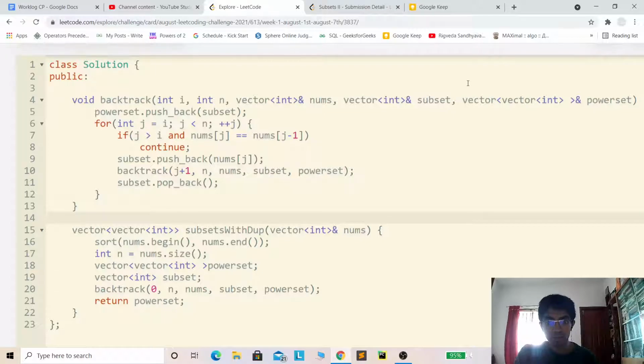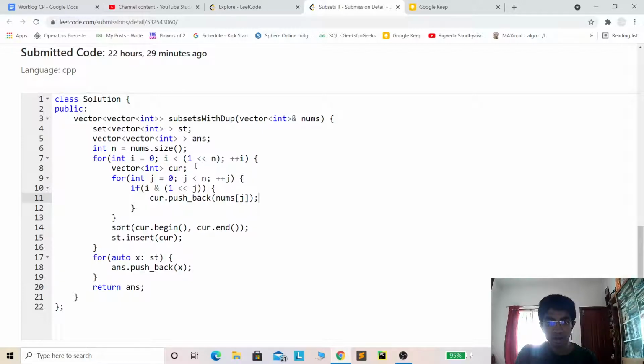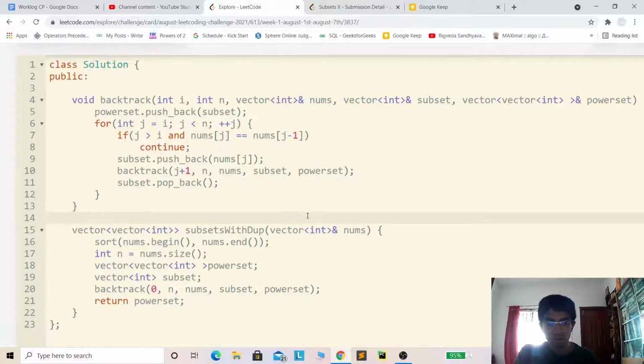The difference from the iterative version is that in the iterative version we knew for each iteration which element should be included in the subset and which should be excluded. But over here we don't know any such thing. For each element we just give two choices, that it can be included or it can be excluded. So for a particular choice of a particular element, we'll explore all other possible choices for the remaining elements and generate all possible subsets. So the basic thing is backtracking plus giving two choices for each element, included or excluded.